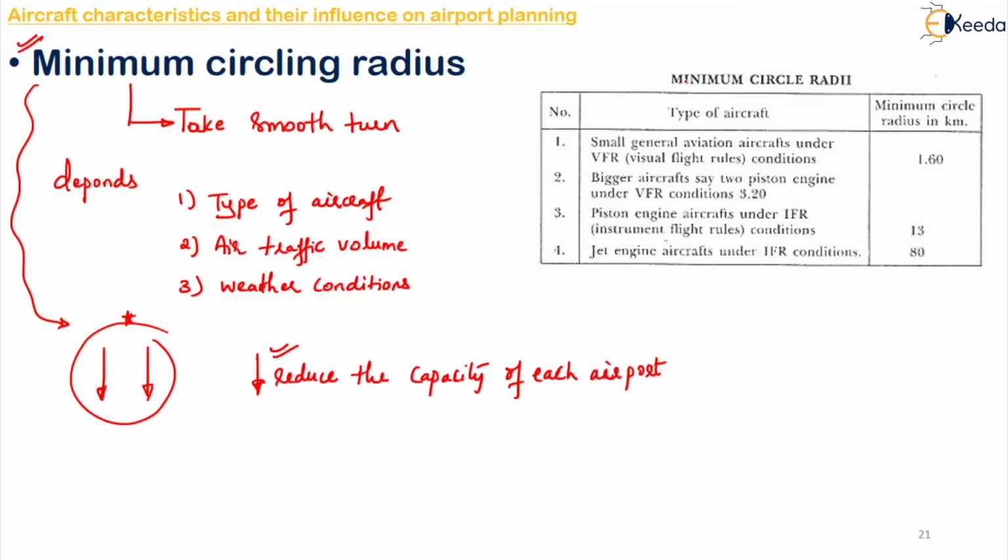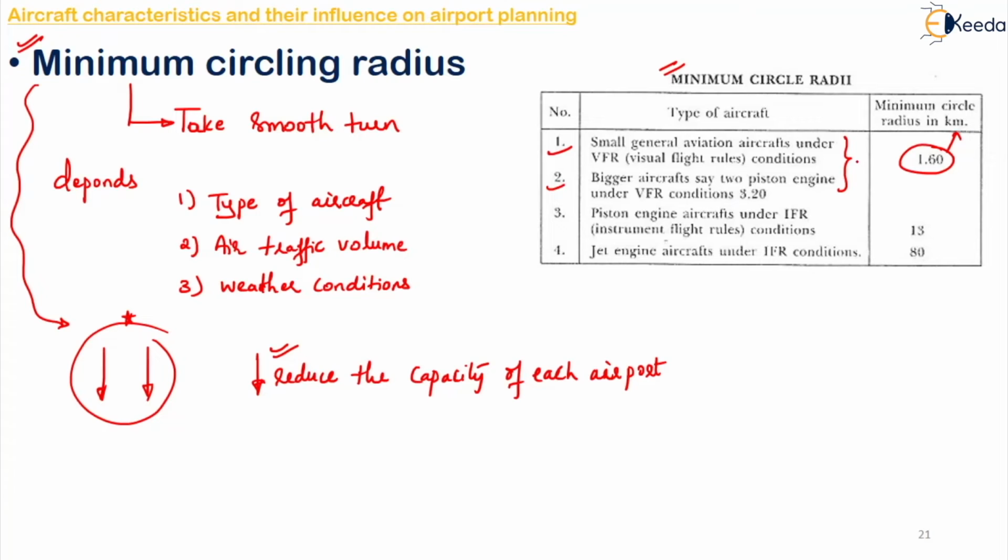So this table will show you the minimum circling radius for a particular type of aircraft. Suppose it is a small general aviation aircraft under VFR, that is visual flight rule condition, we should have a minimum circling radius of about 1.6 kilometers. If it is bigger aircraft, say two piston engine under VFR condition, then also 1.6.